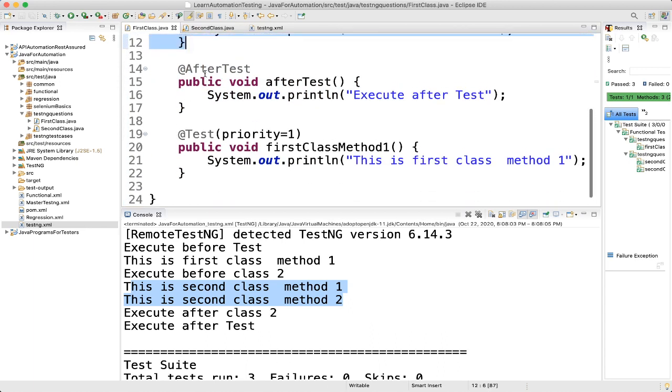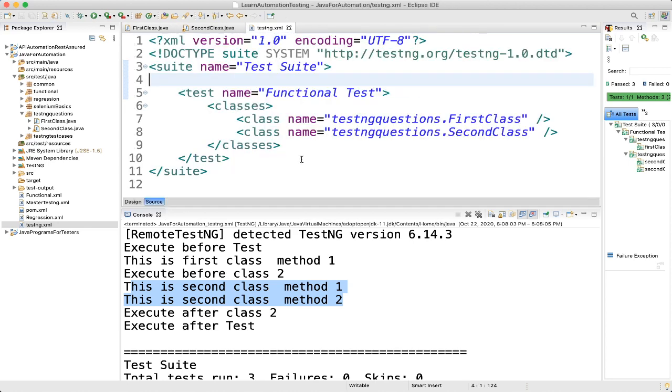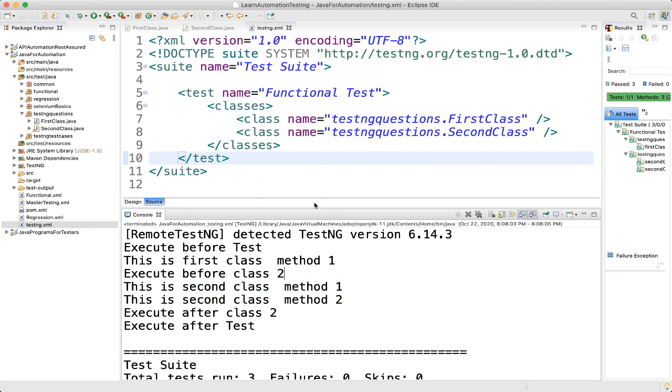Then it came here and execute after test got executed. So what we understood here is, whatever test we have given here, in that test whatever classes we have considered, it is taking care of all these classes and they get executed once. Before all these tests, the before test method gets executed once, and after all the tests are executed, the after test annotation runs once. So that's the main difference.